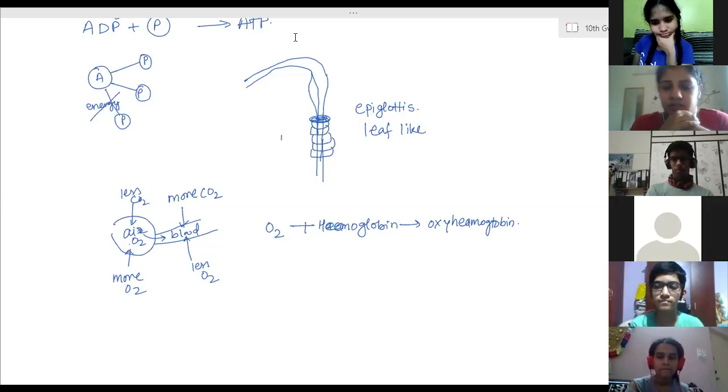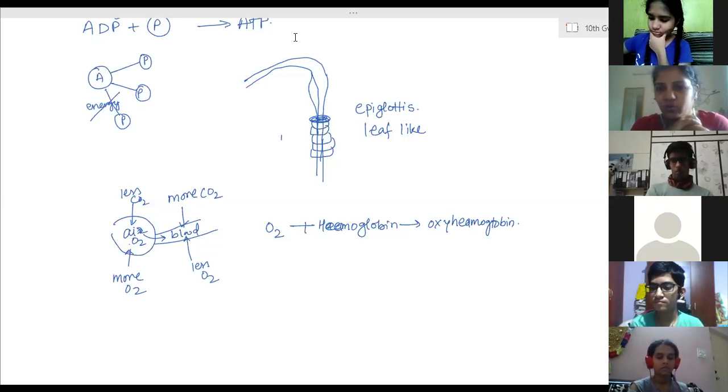So photosynthesis only takes place during daytime. At nighttime that won't happen. But respiration is a continuous process. It doesn't have any time, that during this time they are respiring and at that time they are not. Not possible. Plants are also respiring continuously, but there is some limit on the amount of carbon dioxide they give out. They will not give out all of it just like we are exhaling.